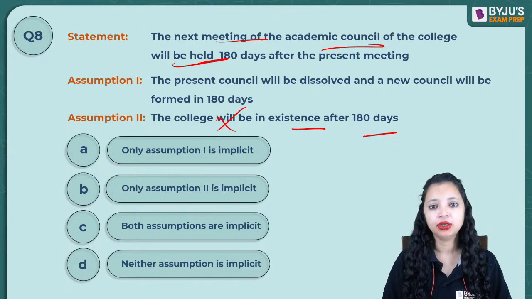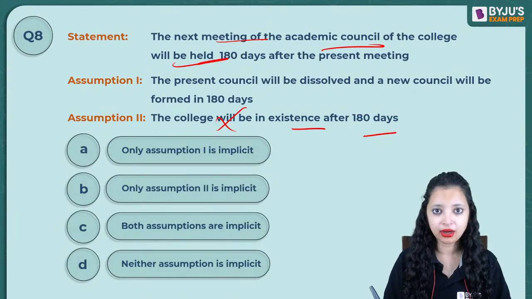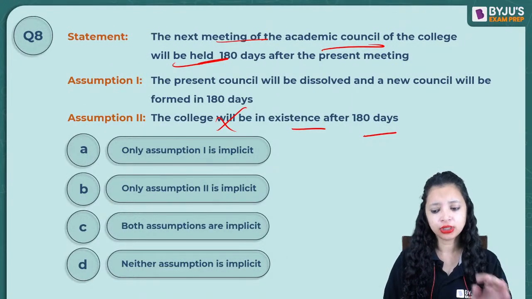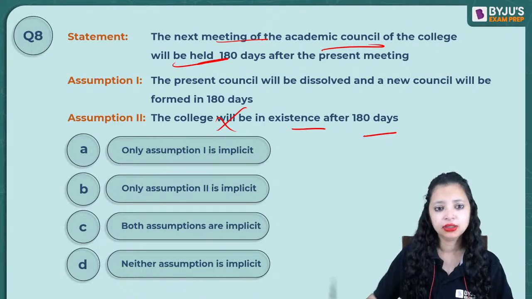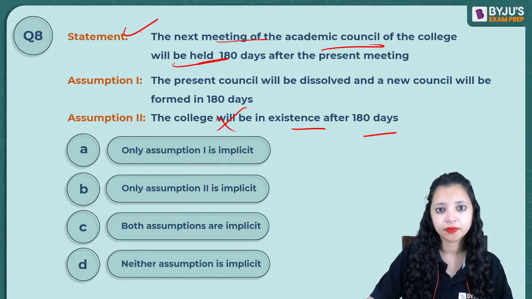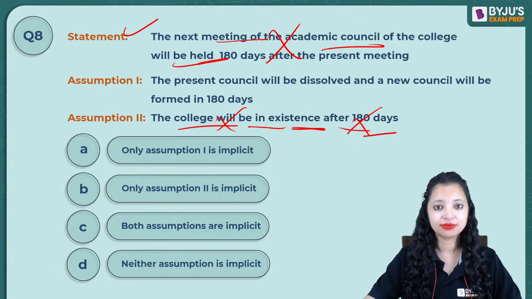If after 1 month the government is not going to be there, will the government give you this promise? No. There's an assumption that the government will continue working, and that's why the promises are made. This promise is dependent on the continuation of its tenure. If the tenure ends, no promises will be made. Did you get it?